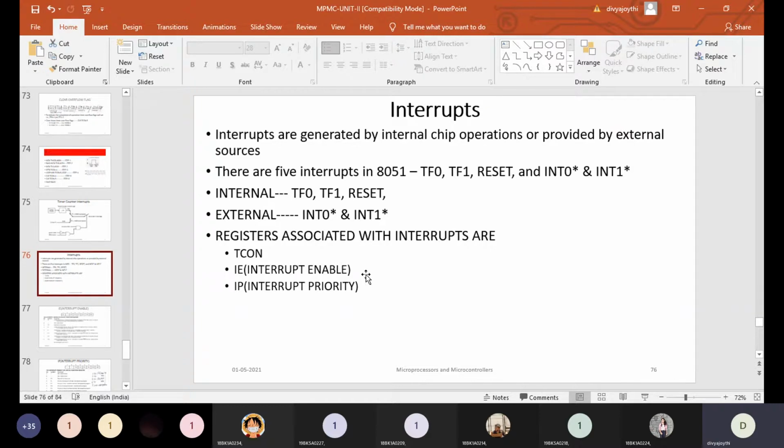That means there is no waiting period for the controller if you are developing the code for the timer using the interrupt method. The disadvantage of the polling method is that the controller has to wait until the overflow flag bit becomes 1. So to overcome that disadvantage, we will be moving on to the interrupt method.